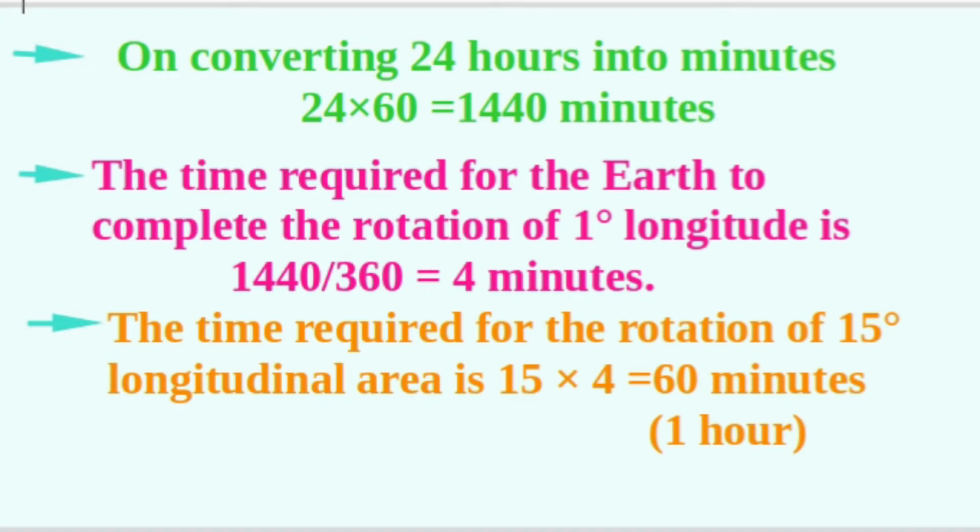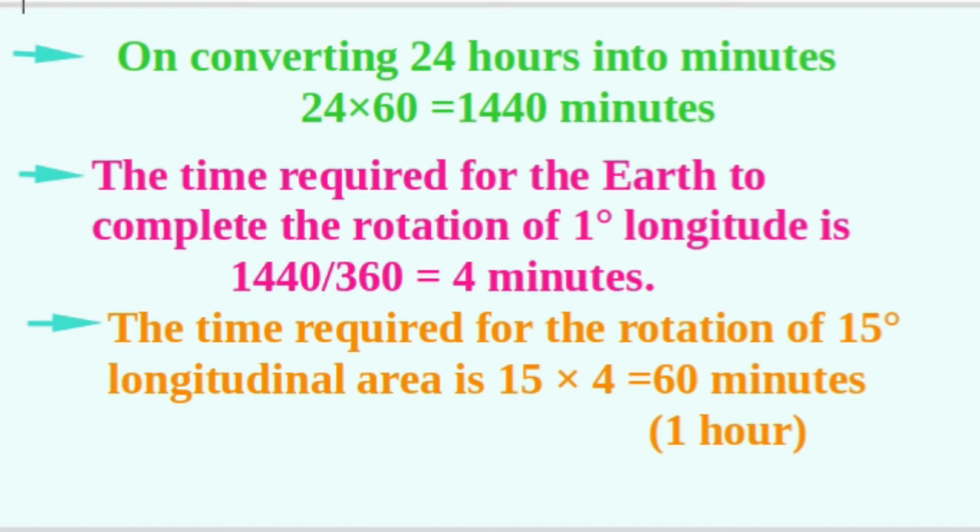Converting 24 hours into minutes, we get 1440 minutes. The time required for the Earth to complete the rotation of 1 degree longitude is 4 minutes.